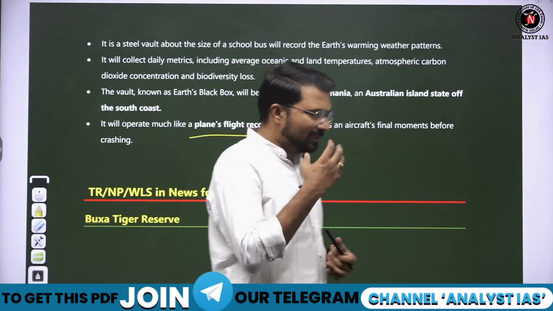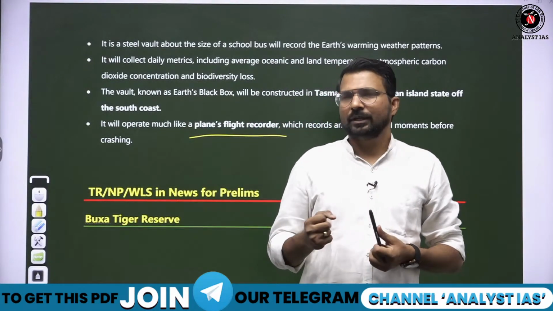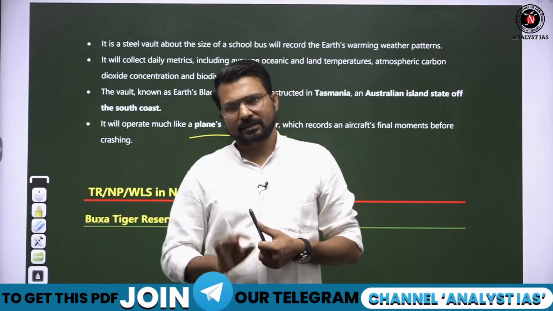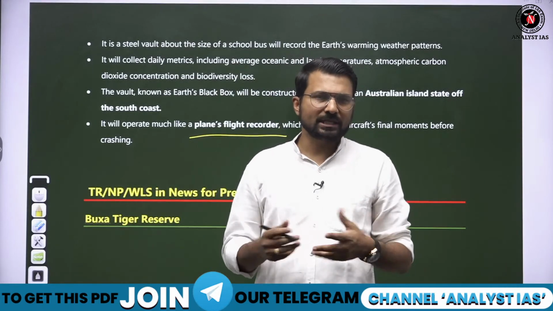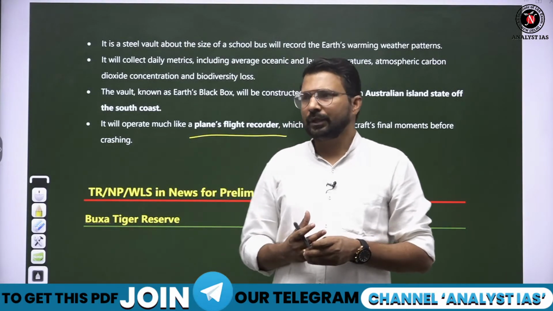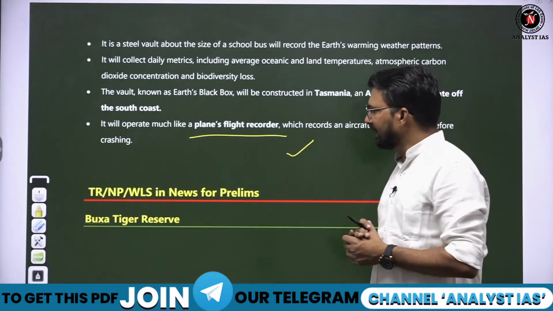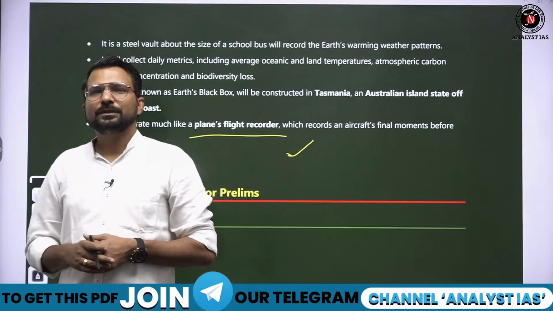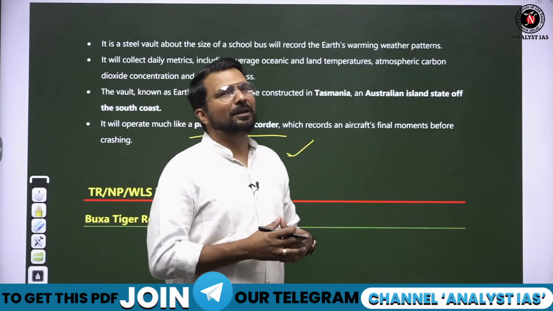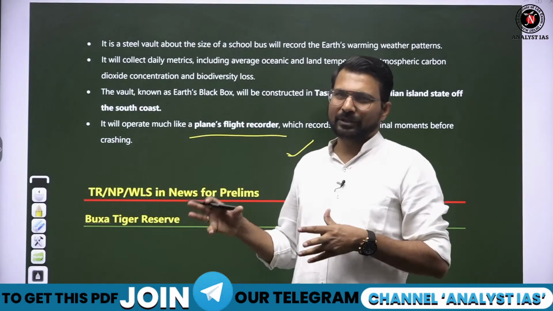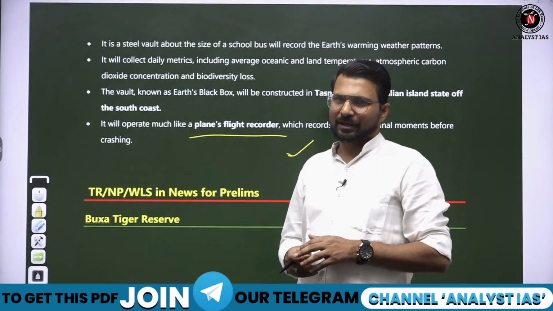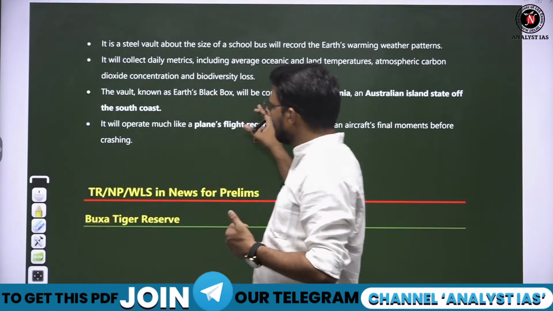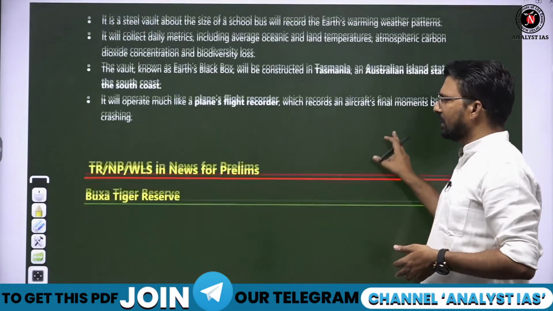Because this, see, this is a future preparation. Like if, due to climate change and the fury of nature, the human race goes extinct, there is a mass extinction happening. Fine. So if the human race gets extinct, that means this black box will remain there. And if any alien or anybody comes to the earth and gets the black box, they can get the information about the earth's environment. So this is a future preparation also. Anyways, you need to remember where this is being set up and what the Earth black box is all about.